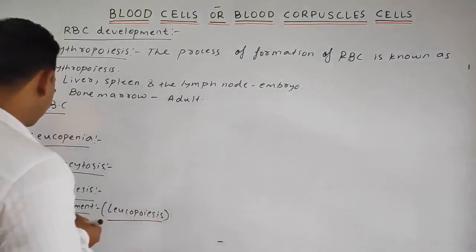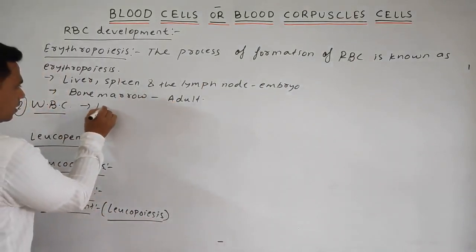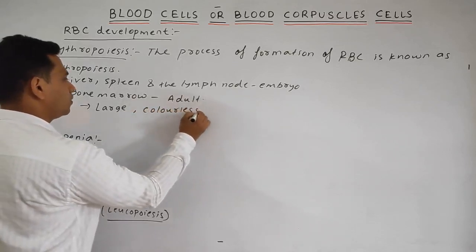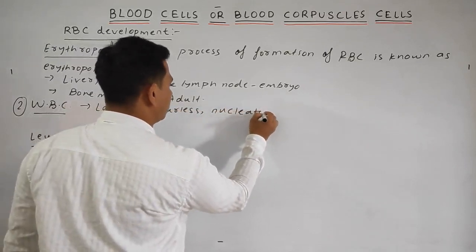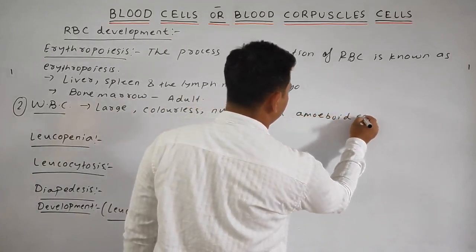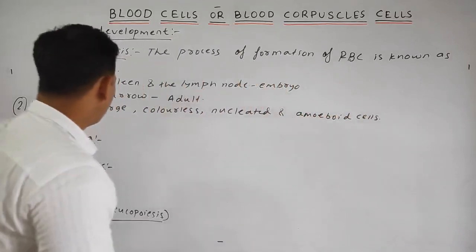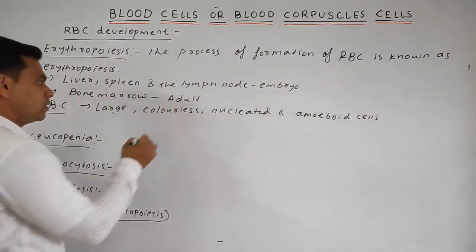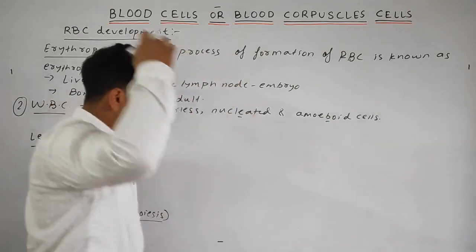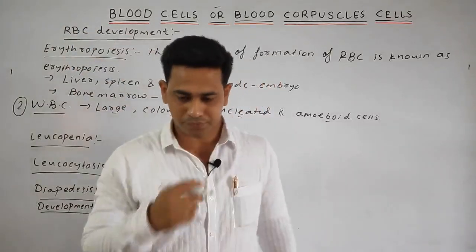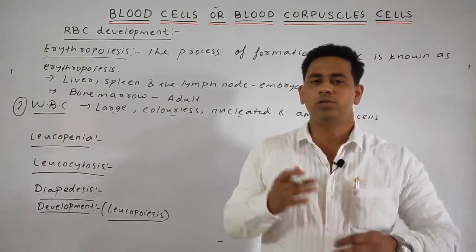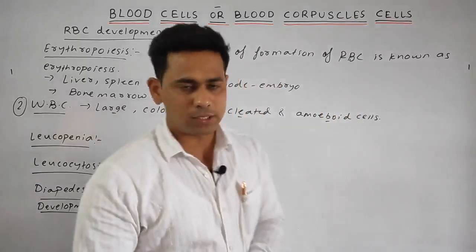Obviously, one is large as compared to the RBC, colorless, having the nucleus, that is why nucleated, and amoeboid cells means, students, as the amoeba can change the shape and size, the WBC can also change its structure. So these are the amoeboid cells.